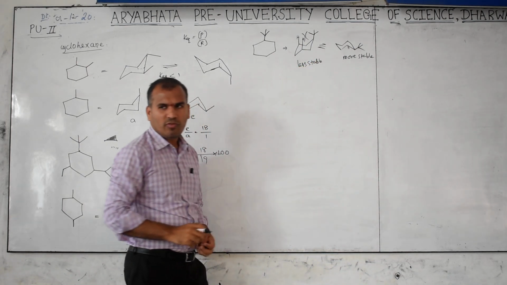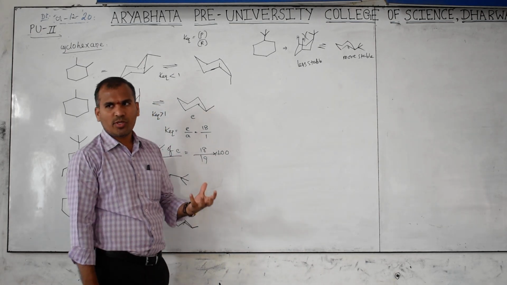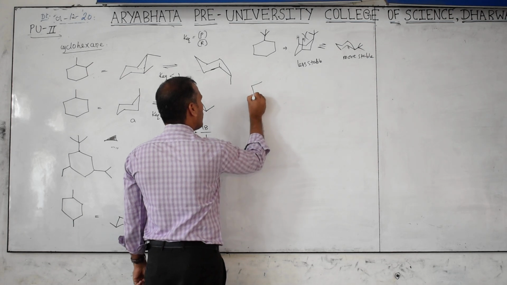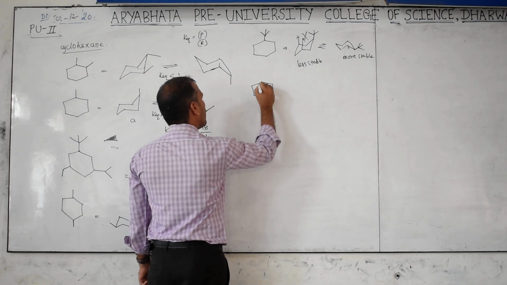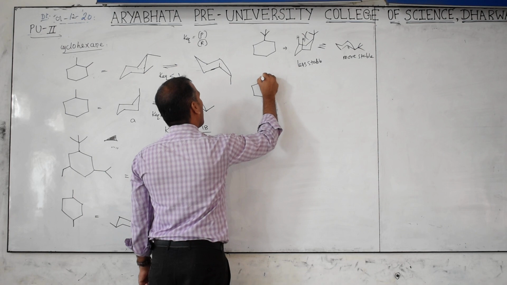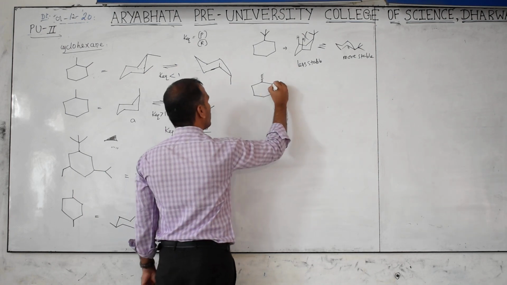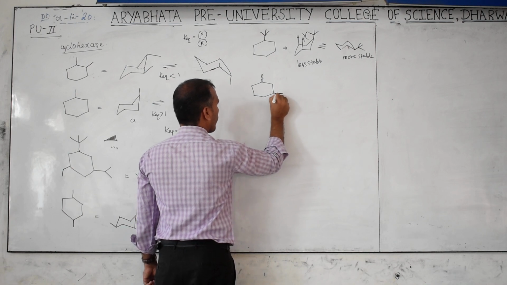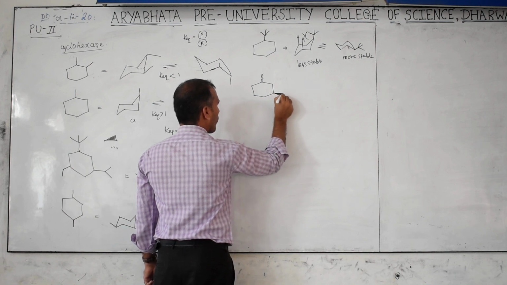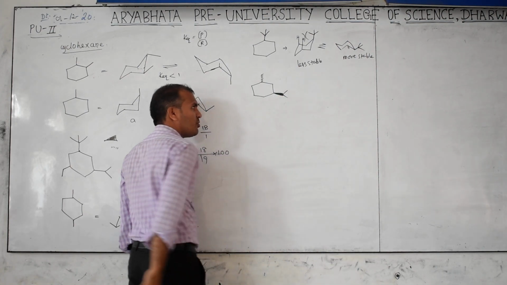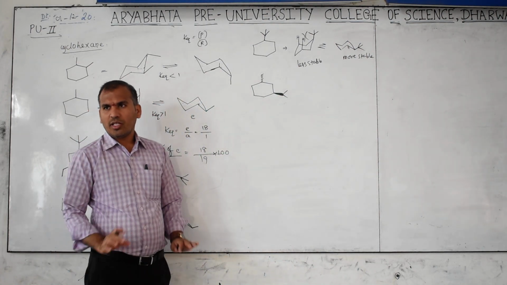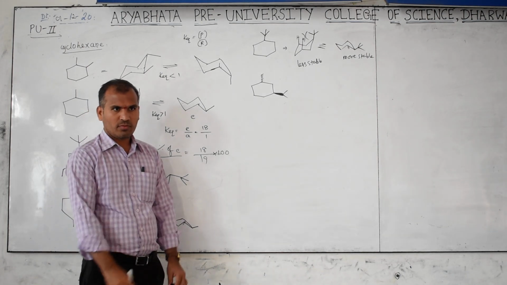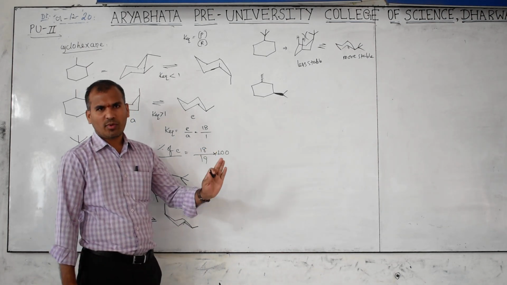These are useful for finding the stability of substituted alkanes. Now the question is: this is a methyl group, this is called an isopropyl group. Then you have to represent this in the more stable form. This should be represented in the more stable form, that is the question.